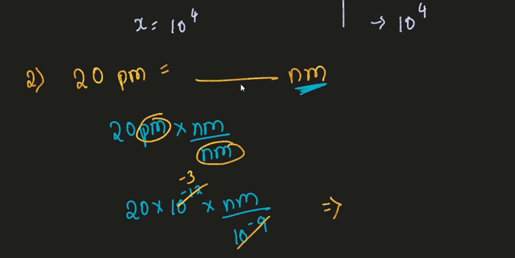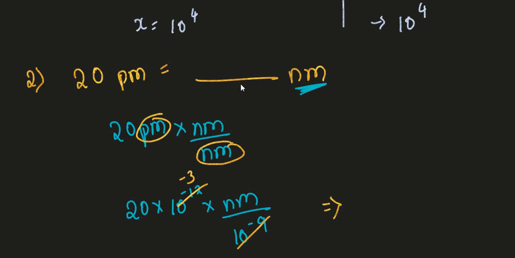The answer is 20 into 10 to the power minus 3. Whether it's right or wrong, you people have to try. If you get involved, then only you are going to get something.